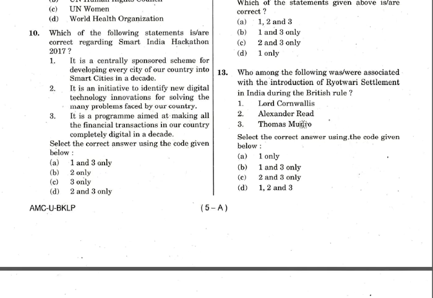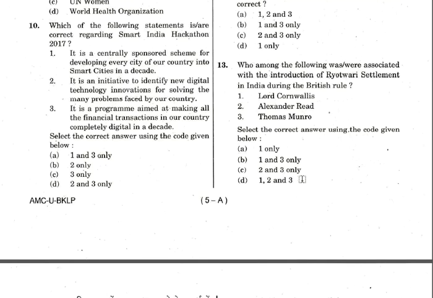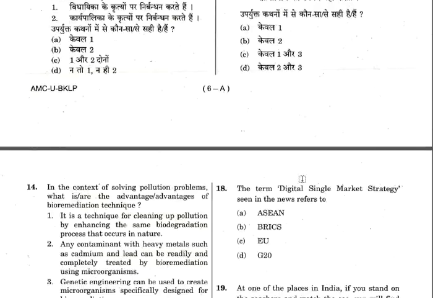Even if you don't know about these 2 people, it's okay, you could have got the answer. But anyway, in the table we have given already, Alexander Reid and Thomas Munro were responsible for the Rayatwari system, okay, which was in the Madras province in South India. So option C, 2 and 3, is the right answer. So now let's go to the next question, question number 14.